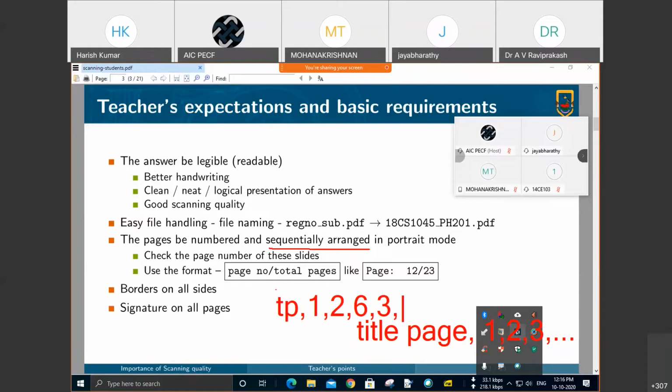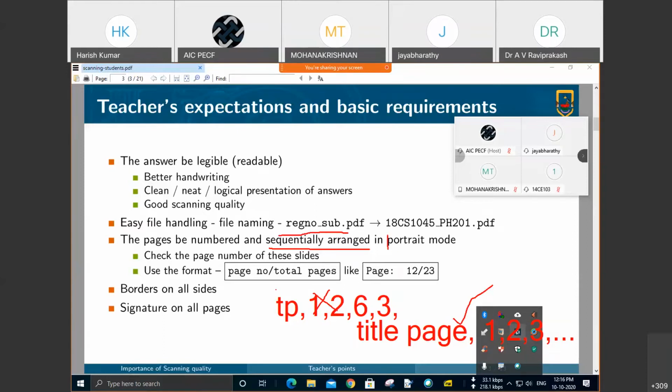We will not be in a position to find the proper page. So please don't do this. This is not needed. So sequential arrangement of pages is very important.